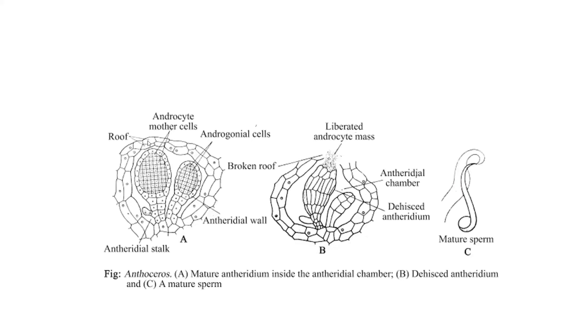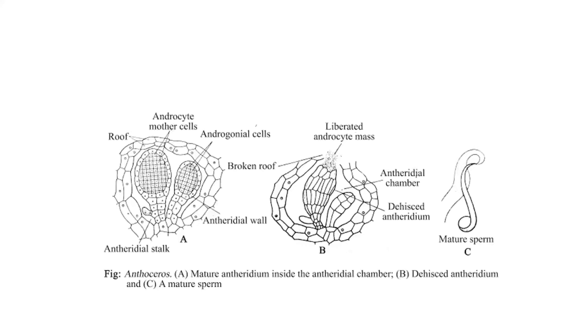It will burst. Then the second thing that will happen is the colored antheridia get exposed, and you can see now that the antheridia are liberating the androcyte mass. What are those androcytes?